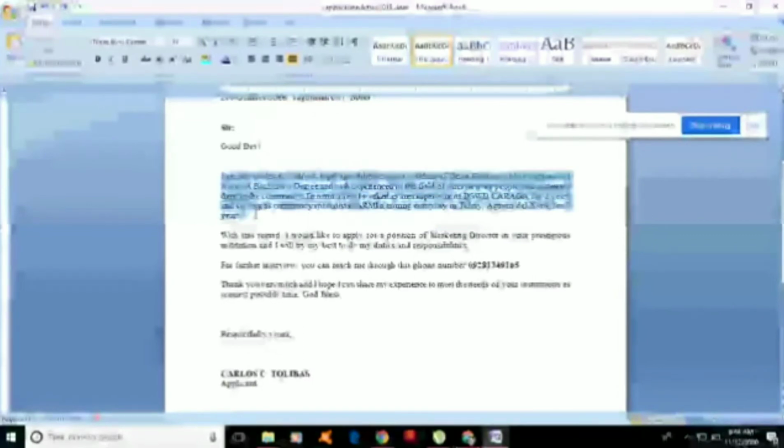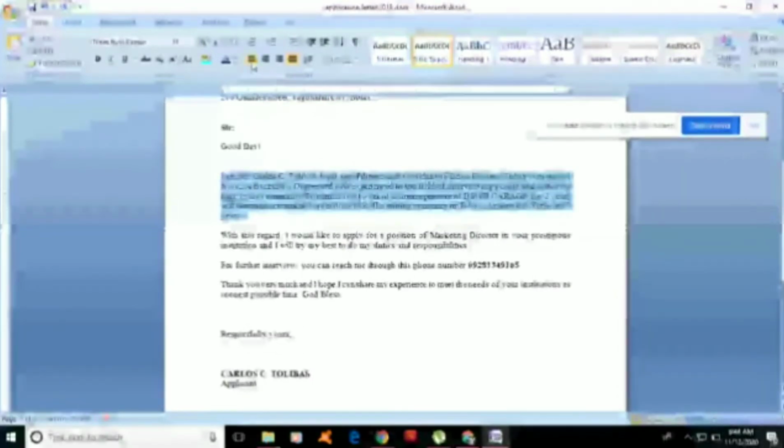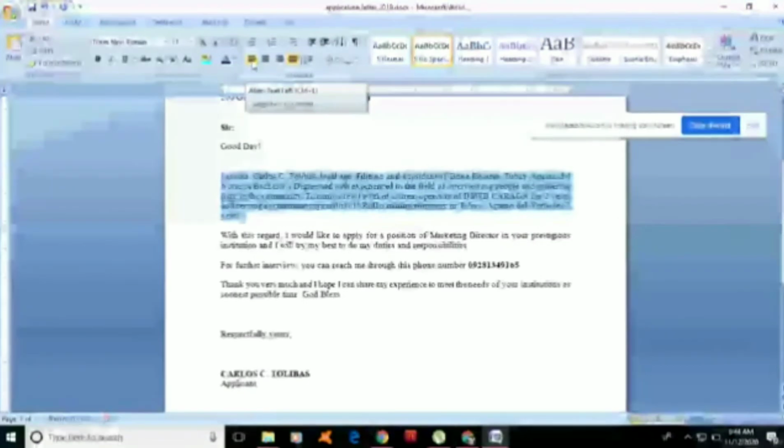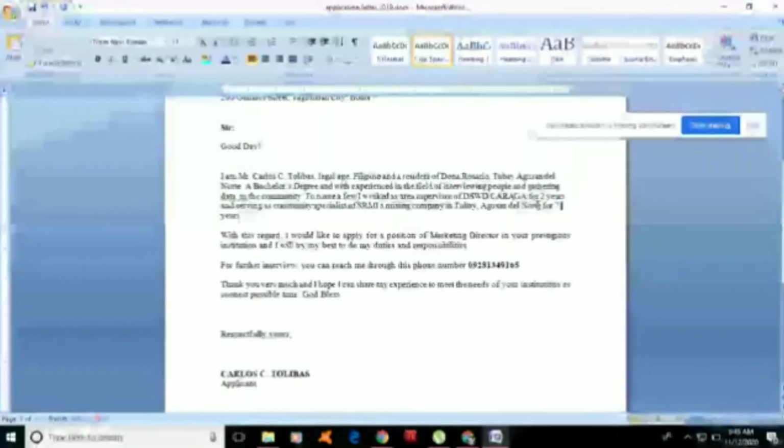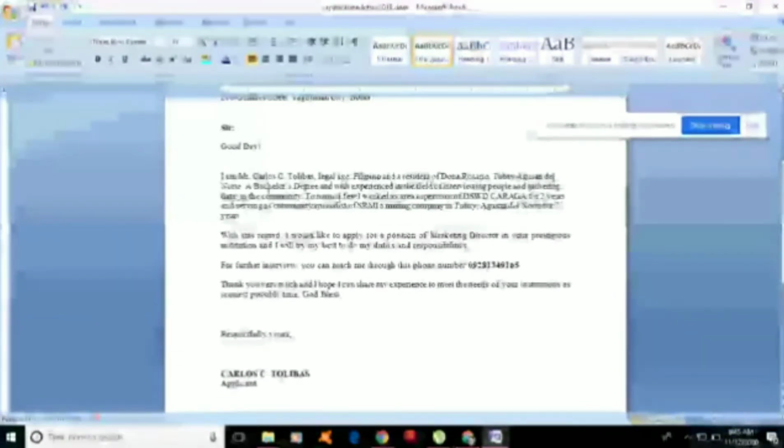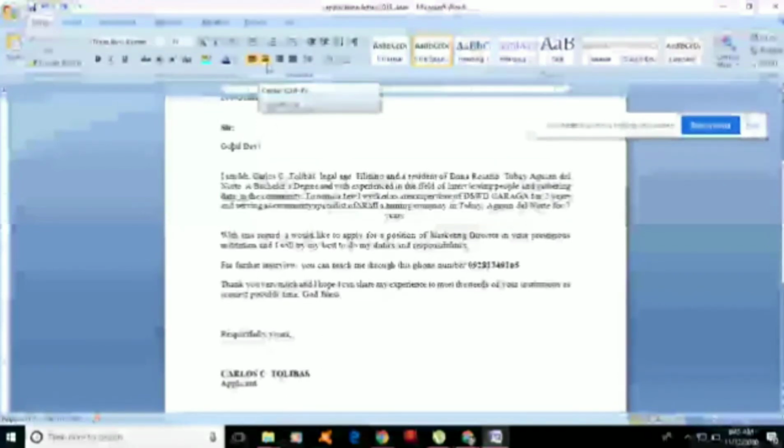So this is the paragraph we are going to use. If we try to apply left align, this will be the appearance. Okay, the left part of our paragraph is aligned, but the right side is not aligned because we are using the left align. Okay, we will try to use the center alignment. Example, this one, if we apply the center.